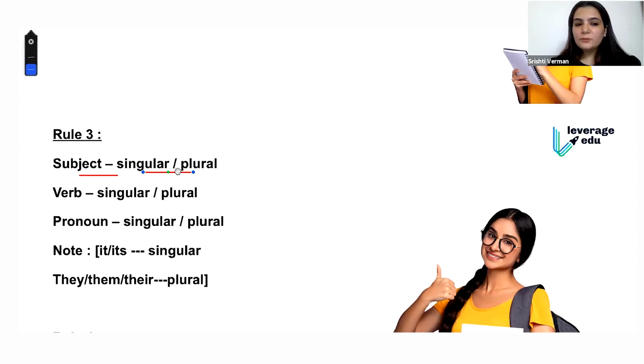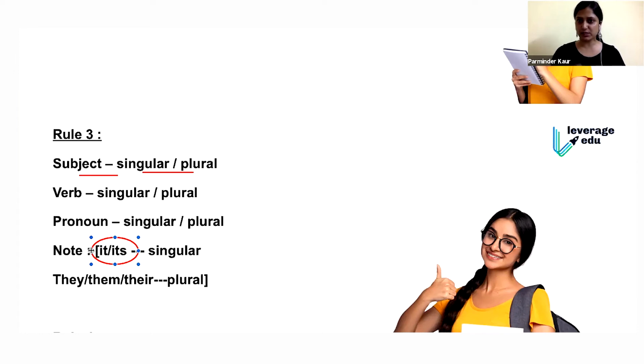So rule 3 is the first thing that we studied in subject verb agreement, and we know it very well that if I say Ria is here, she is here, I will not say they are here. But if I say Ria and Raj are studying, they are studying. Why? Because now it is plural, two of them. Another very small thing: it and its are for singular, non-living things.